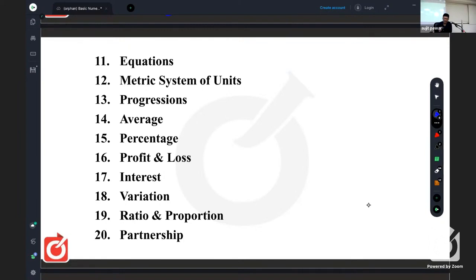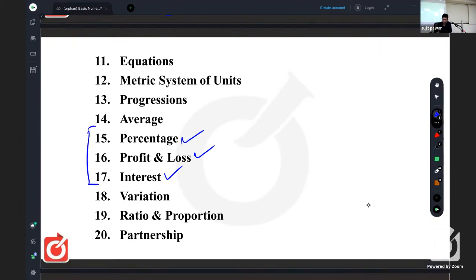Okay. After that, there is the 14th topic, that is average. Average is just like average marks, average temperature, average rainfall, whatever. Per observation you have to think of. Then, as I said, percentage, profit and loss, interest, these are taken together.